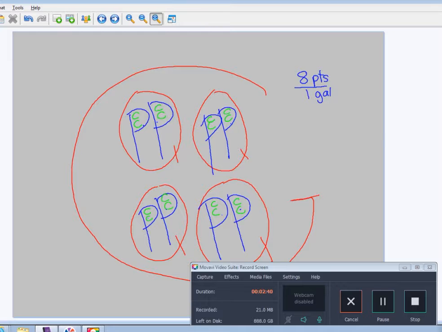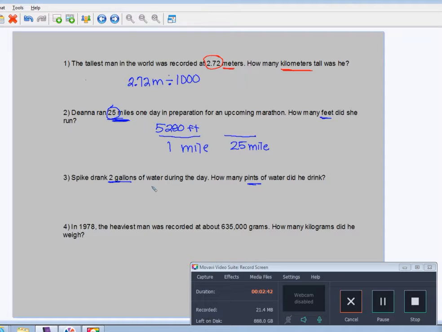So I'm going to take that information, and I'm going to go over here. 8 pints, 1 gallon. That's what I know. And they want me to figure out how many pints are in 2 gallons. So there we go.